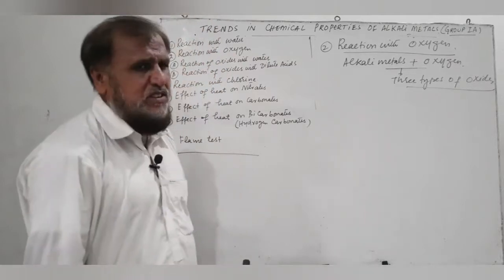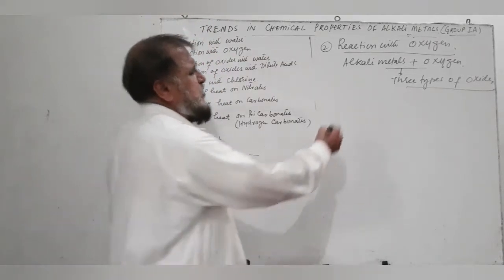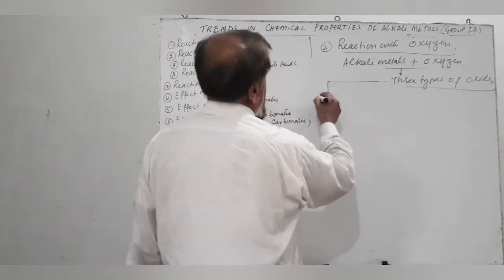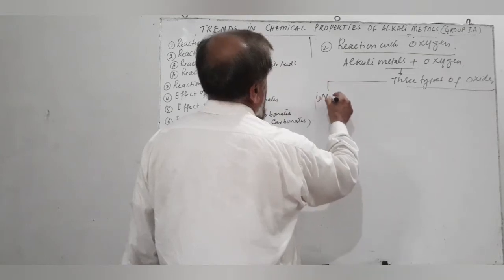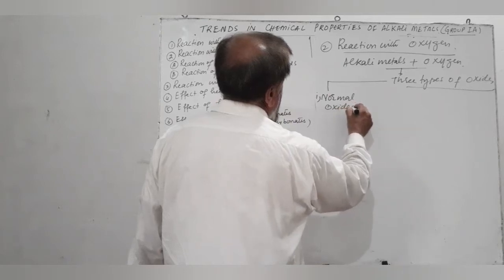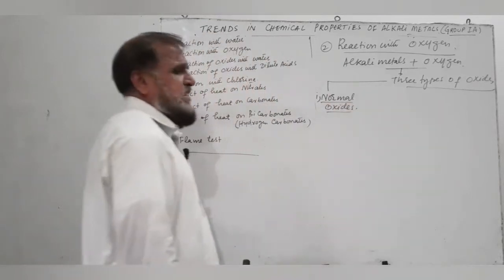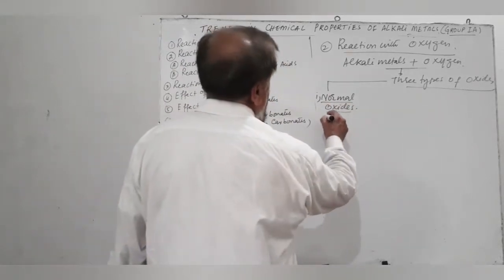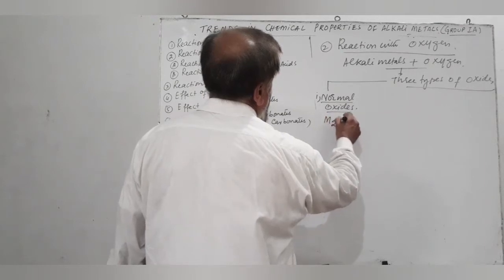Alkali metals react with oxygen or burn in oxygen to produce three types of oxides. Number one, the first type is known as normal oxides. These are the oxides which have the general formula M2O, 2 metal 1 oxygen.